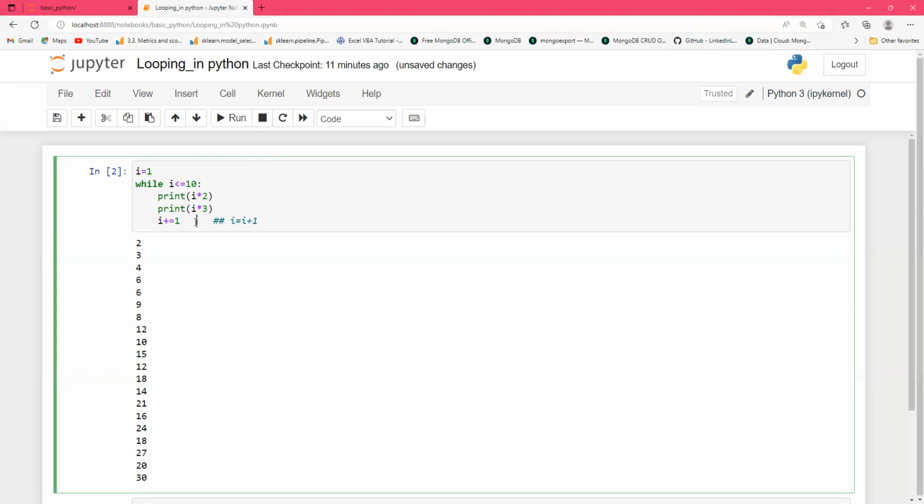Suppose you started this while loop at the time of your birth, and you do not use the condition I plus equal to 1 or anything that you want. This loop will continue till your death, and it will continue after your death also.